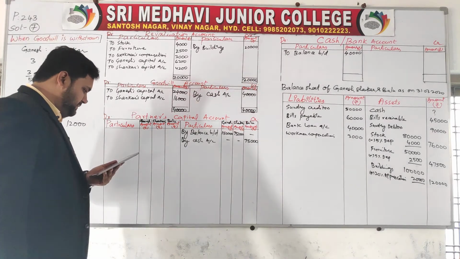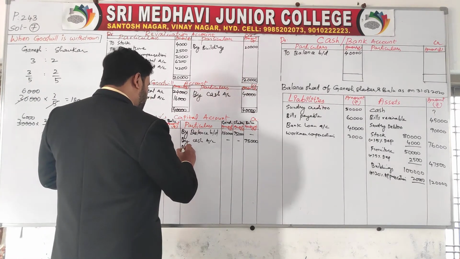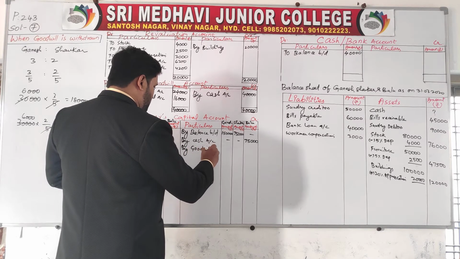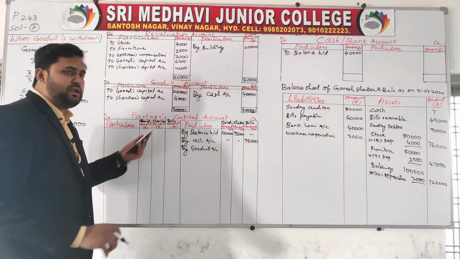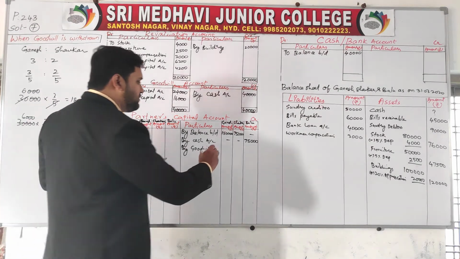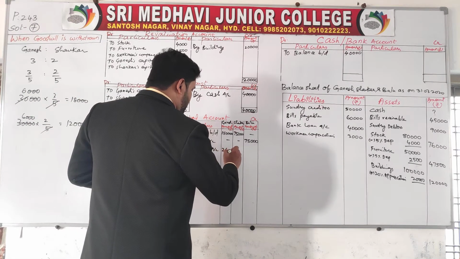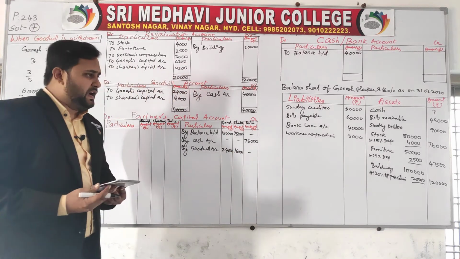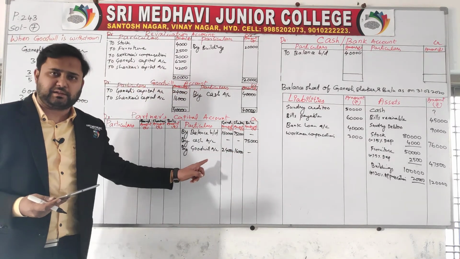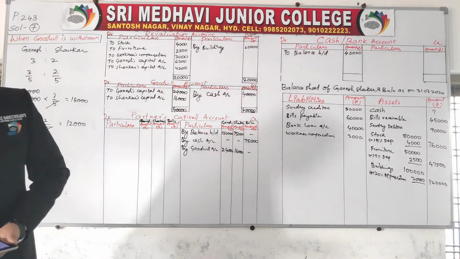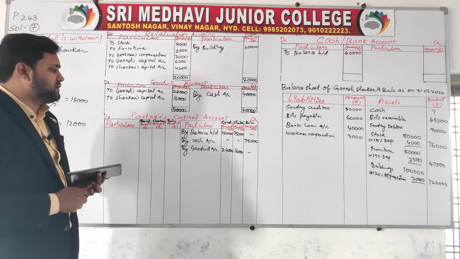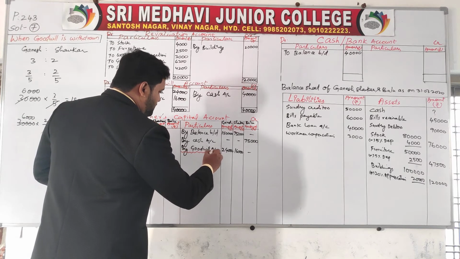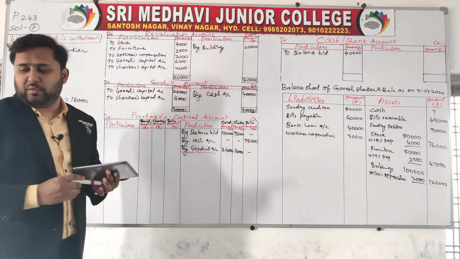Now next is by goodwill account. How much goodwill? 24,000 and 16,000. As soon as you have written the goodwill here, what you need to do is withdraw, because it is given in the question. Goodwill is withdrawn by old partners.